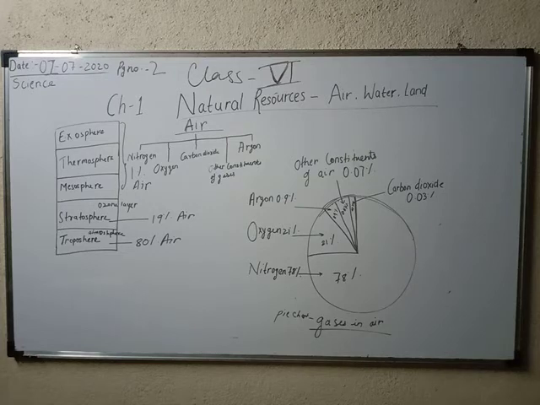Helium is used for obtaining low temperature and also for generating lift in airships. So what is helium? It is used for obtaining low temperature. Helium is a coolest gas, right? Used for obtaining low temperature and also for generating lift in airships.